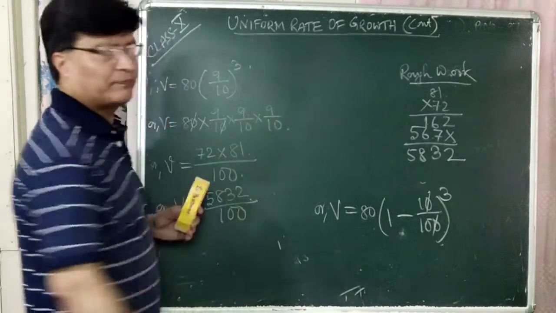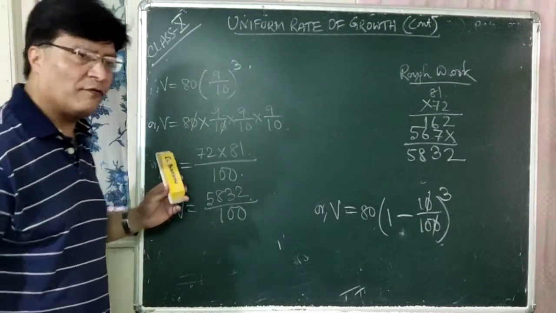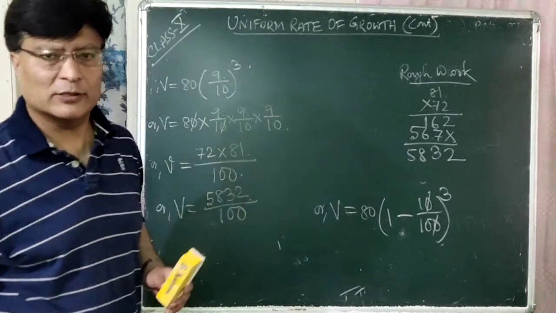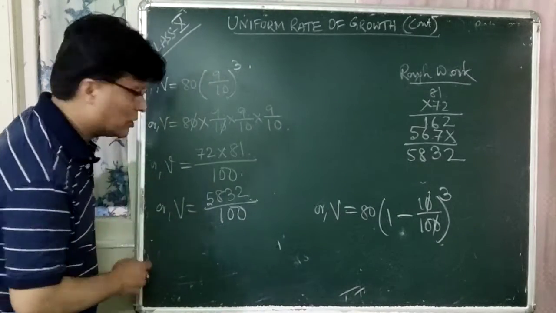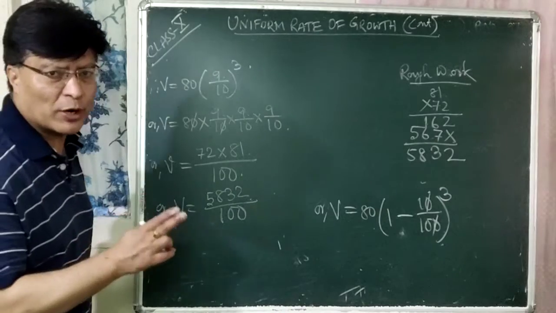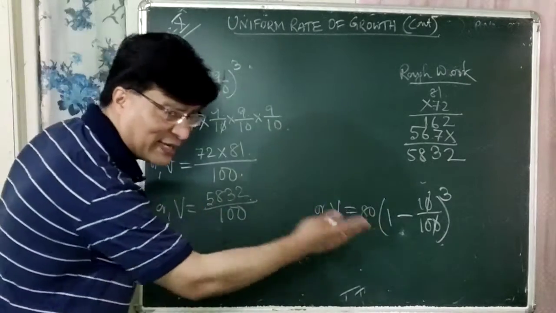divided by 100. Now we have to divide 5832 by 100. So what is the method here? So after 1, how many zeros are there? 2 zeros. So you have to write the decimal point before 2 figures from the last.